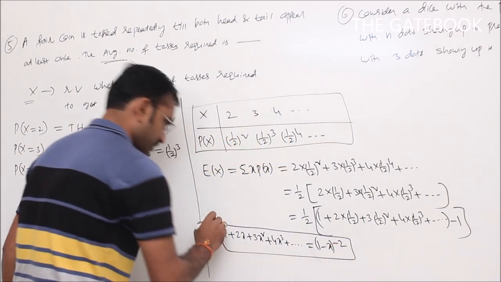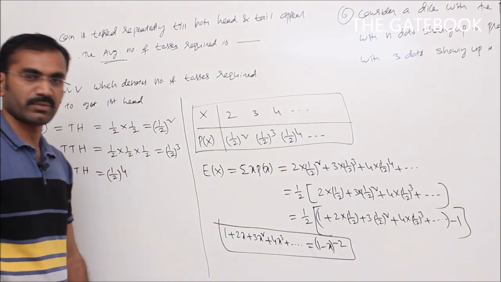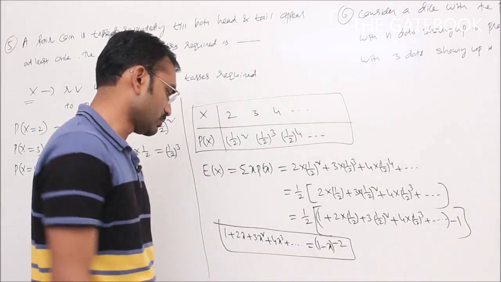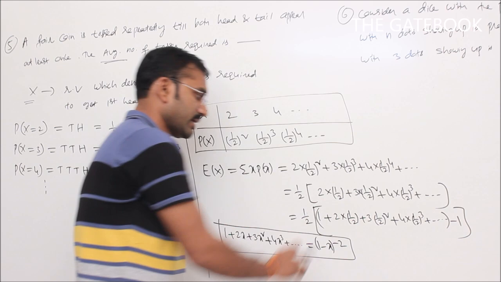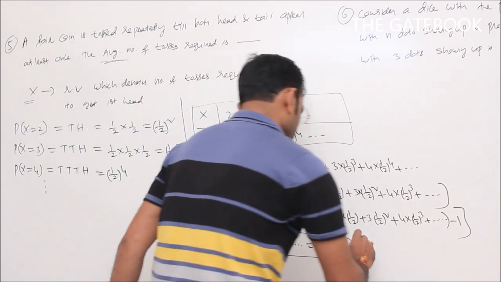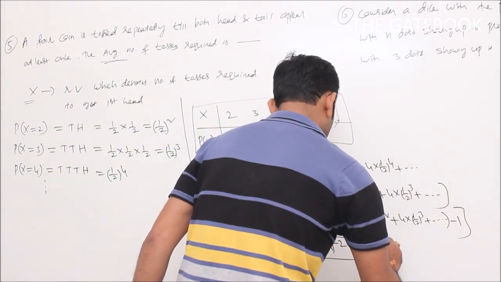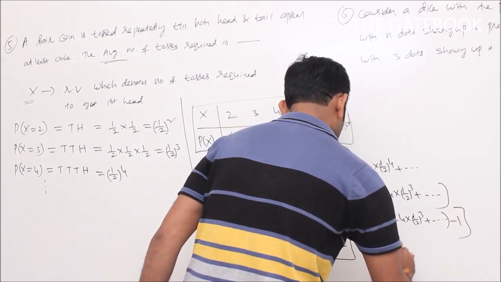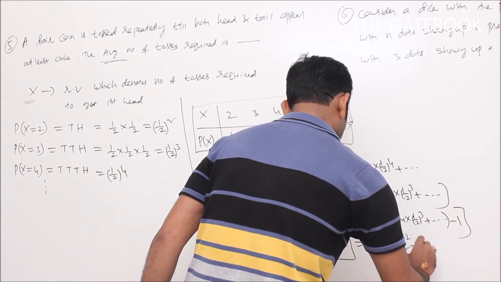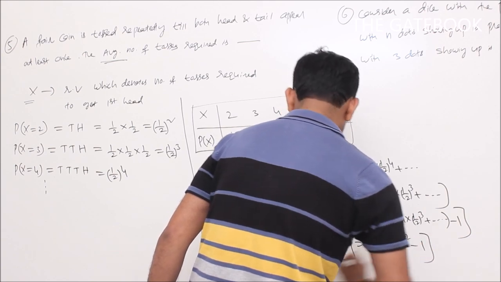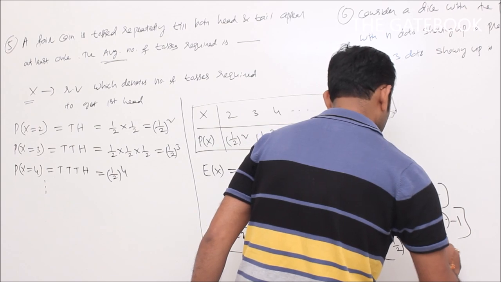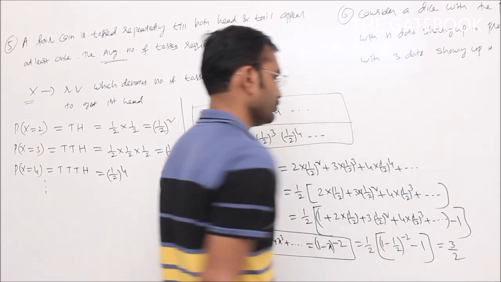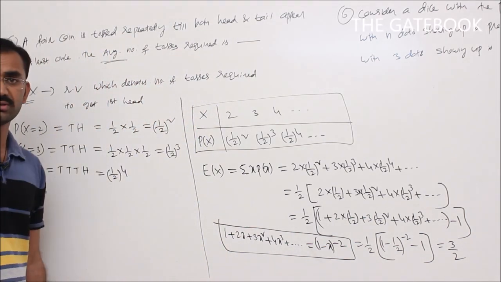We have this standard expansion 1 plus 2x plus 3x square plus 4x cube and so on, that is 1 minus x whole power minus 2. So to apply this formula, we have to add and subtract 1. So that is equal to 1 by 2 into 1 minus x, x is here 1 by 2, whole power minus 2, minus 1. Simplify this one, finally it gives 3 by 2.